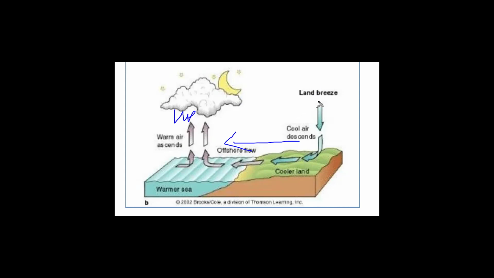And that's why, as we have seen, wind always blows from high pressure to low pressure. That's why the movement of land breeze can be seen over here. So I hope this land breeze and sea breeze is very clear.